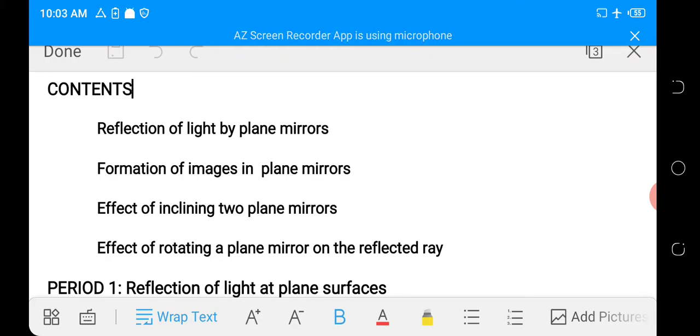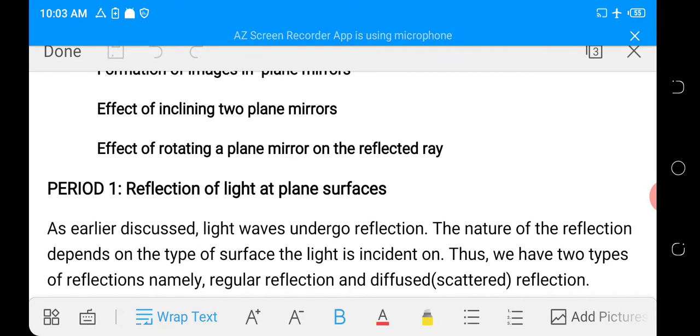So let's begin. First period. Reflection of light at plane surfaces. As earlier discussed, light waves undergo reflection. The nature of reflection depends on the type of surface the light is incident on. Thus, we have two types of reflection, namely regular reflection and diffused or scattered reflection. Let's look at them one by one.